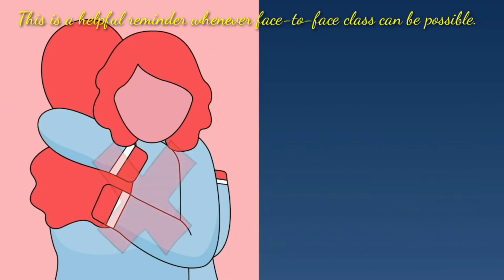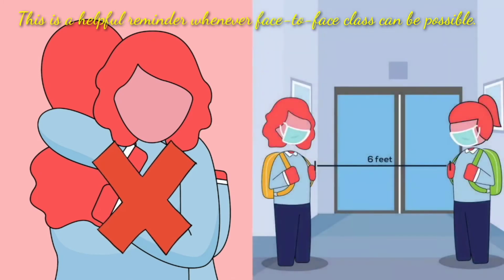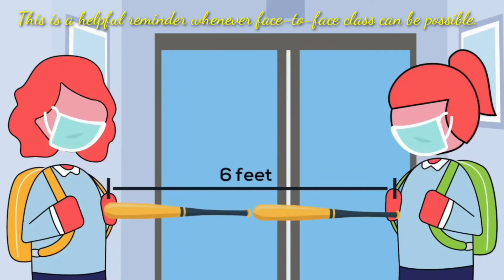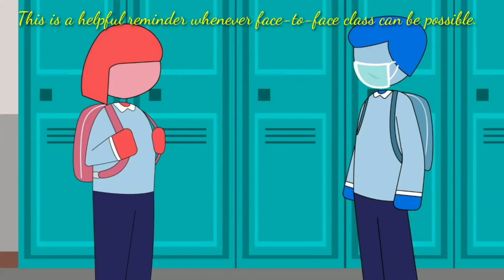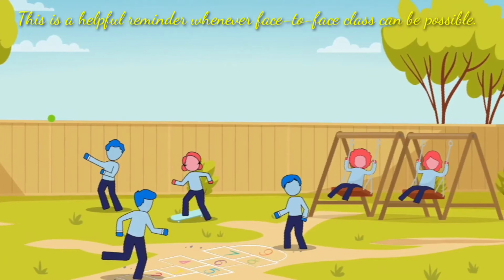When meeting her friends, Sarah should avoid handshakes or hugs. They should keep a safe distance of 6 feet as much as possible. This is equal to 2 baseball bats. This is especially important if someone is not wearing a mask. By doing this, they can safely talk, laugh, and play.